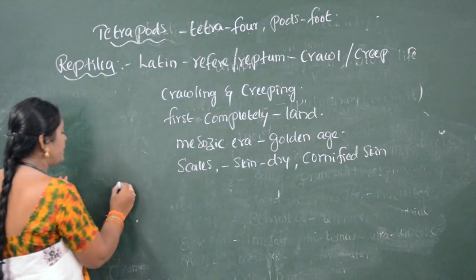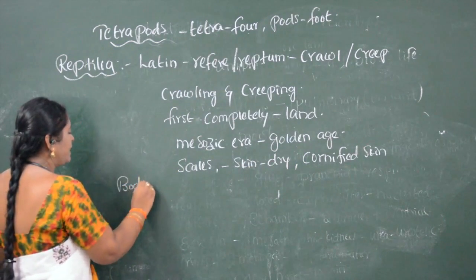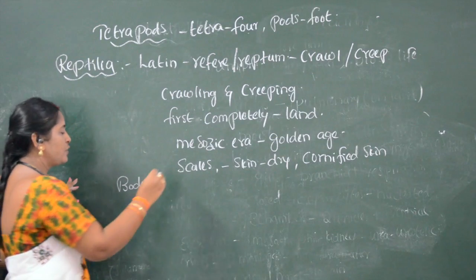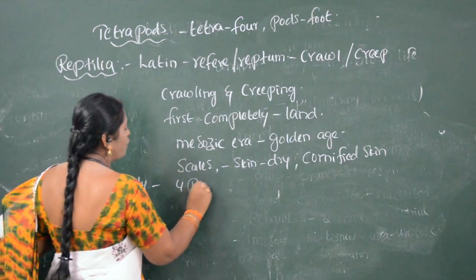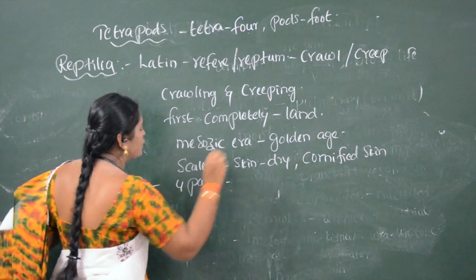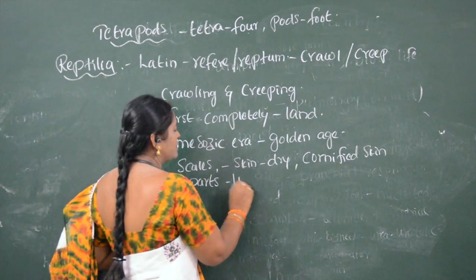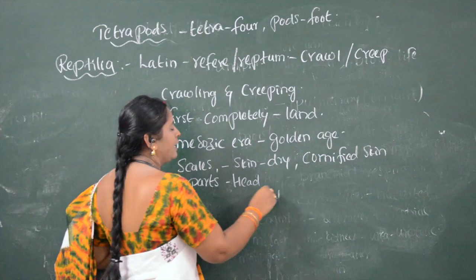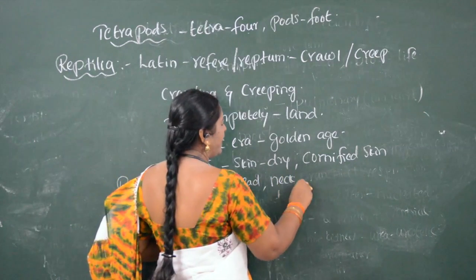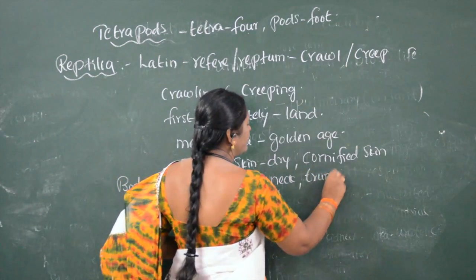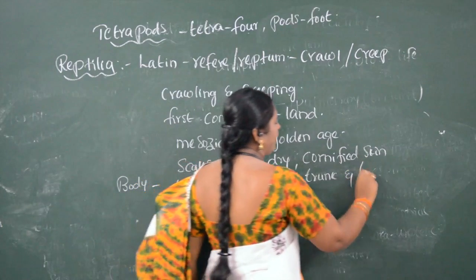The body of these organisms is divided into four parts: head, neck, trunk and tail.